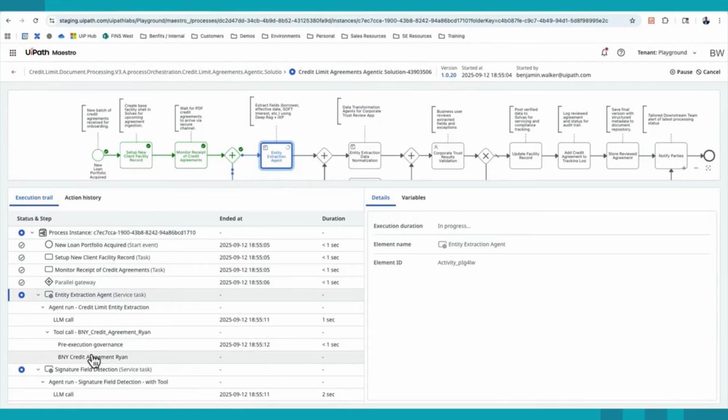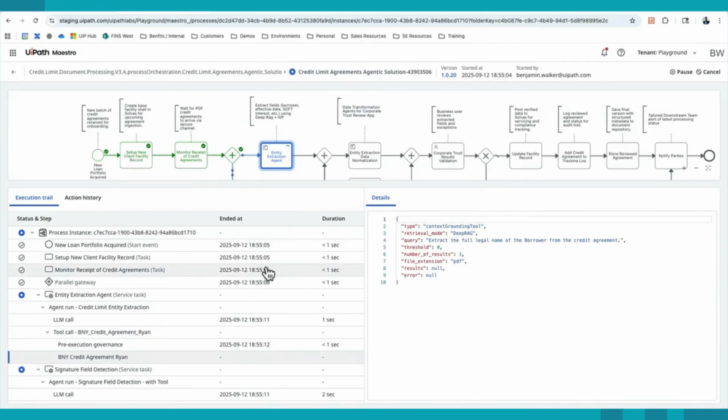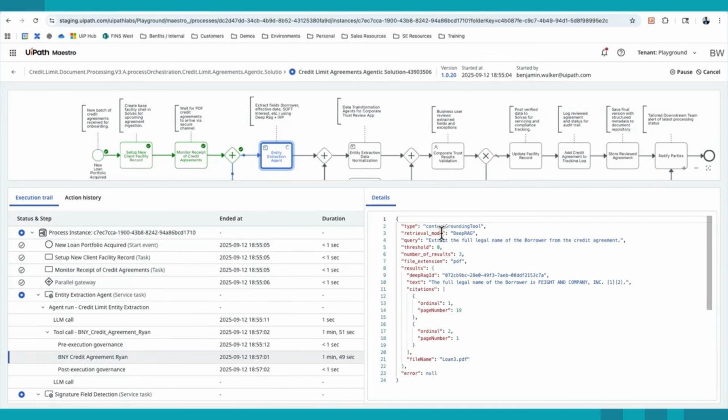This is going to be the extraction of different fields from the document. So, extract the full name of the borrower from the credit agreement. This is going to be facilitating that field query response. We could see the response here. The full legal name of the borrower is Frighten Company, and that will go one by one, querying the document, looking for the specific entity, and retrieving that information.